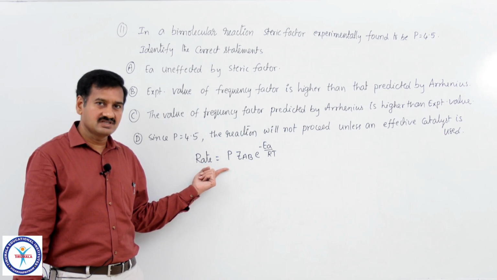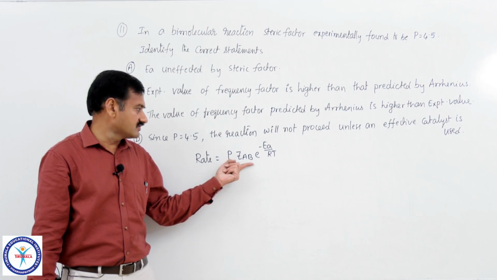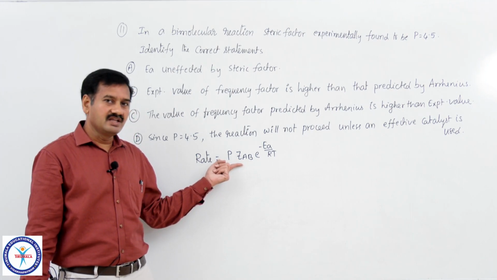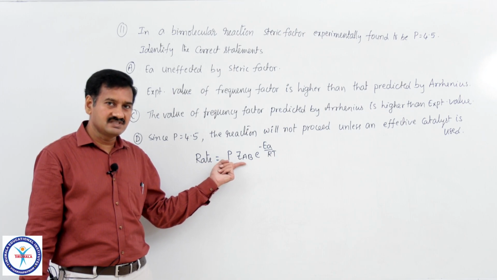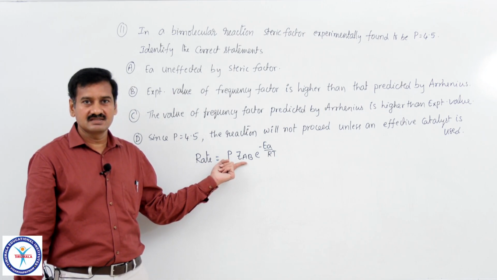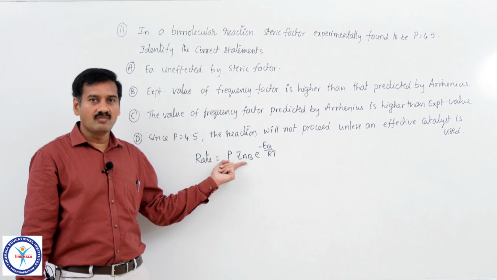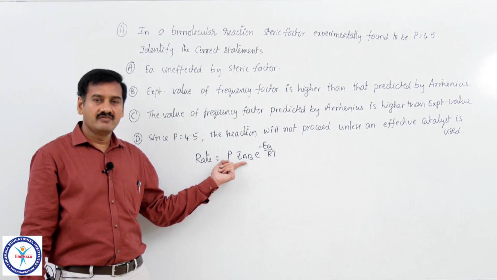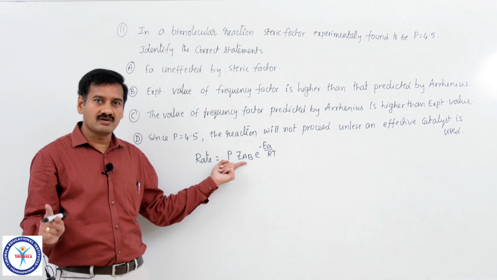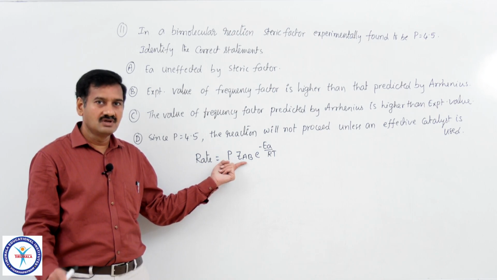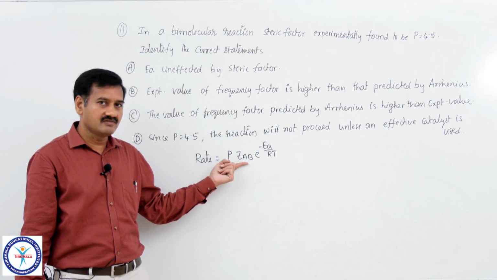The reason is that in the derivation of the equation for collision frequency ZAB, there are some errors, because molecules were assumed to be hard spheres without considering any vibrational and rotational motion of gas molecules.